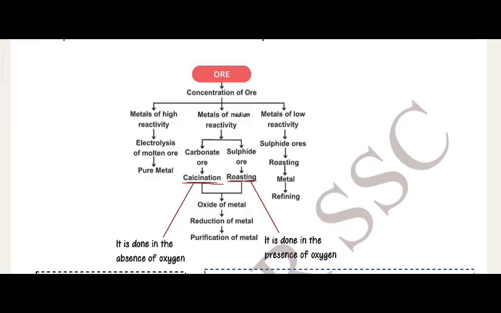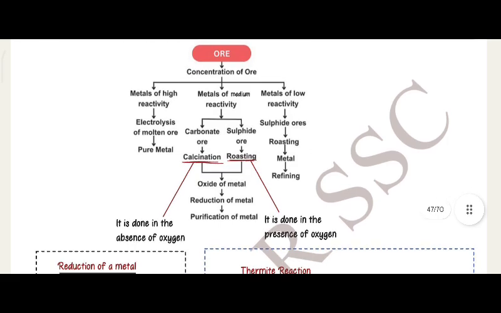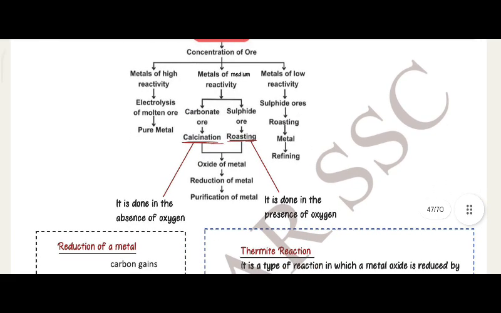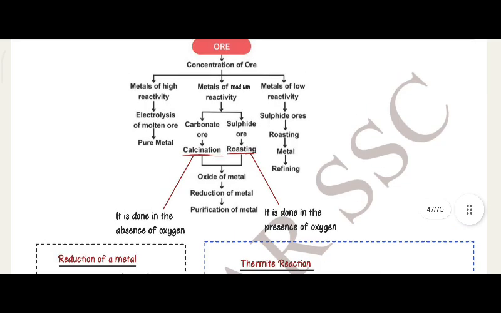Metals of medium reactivity: carbonate ore or sulfide ore. Carbonate ore undergoes calcination, which is done in the absence of oxygen, and sulfide ore undergoes roasting, which is done in the presence of oxygen. They give oxide of metal, and next reduction of the oxide gives metal, followed by purification of metal. Metals of low reactivity: sulfide ores, roasting, metal, refining.